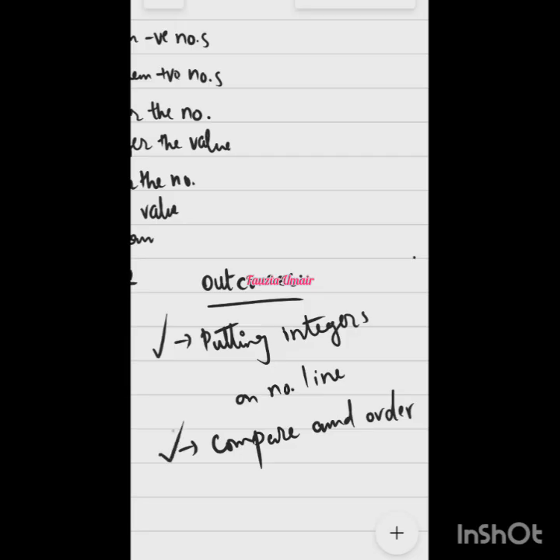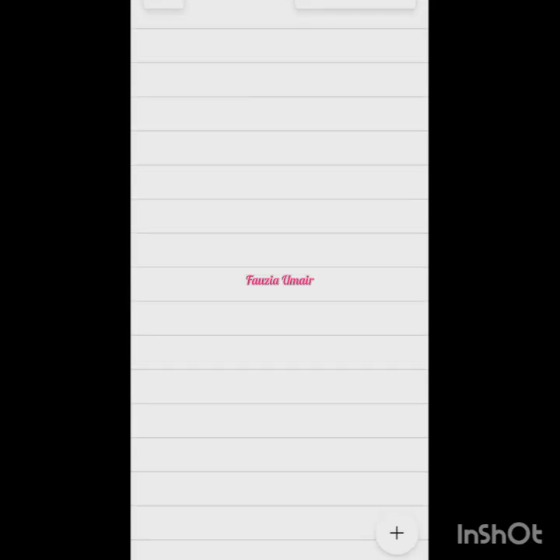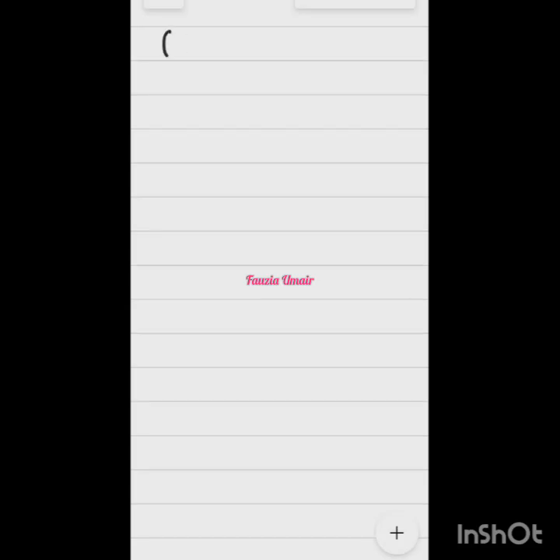So now let's move on to the next part. I will tell you the rules today, ठीक है बेटा, you can write it down on the notebook or somewhere, and tomorrow we will solve the questions related to those rules. So remember when you were in 3 to 5 classes, after learning about numbers, the next topic is operations on numbers. ऐसे ही है ना, when you learn about numbers up to 1 million, and then you learn how to add those numbers, how to subtract, how to divide, how to multiply. So same is the case here. After learning about integers, the next topic is operations on integers.